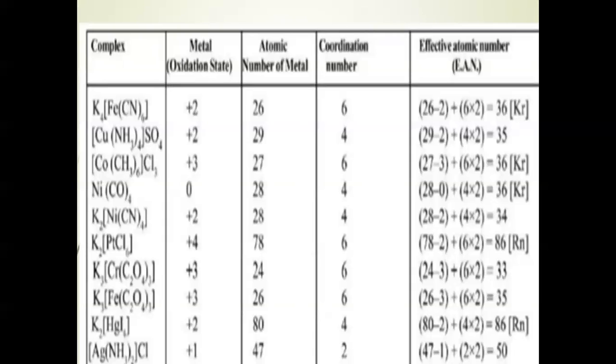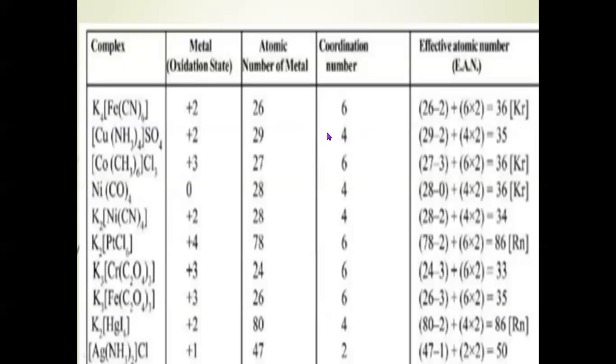There are many such examples given here. This we have calculated, it is equal to 36 and it is equal to the atomic number of krypton, whereas in this case, tetraammine copper 2 sulfate. Here oxidation state of copper is +2 and atomic number is 29. 29 minus 2 is 27.